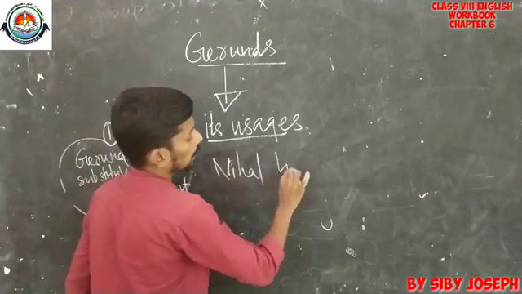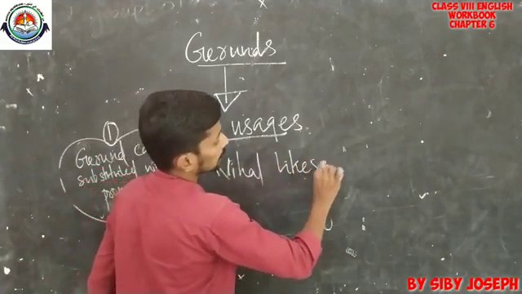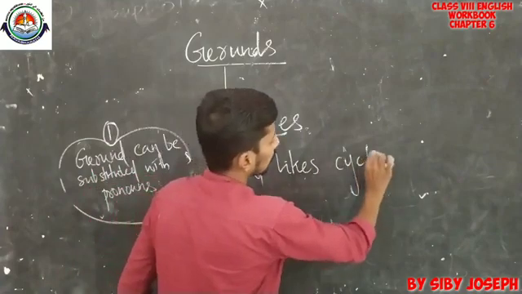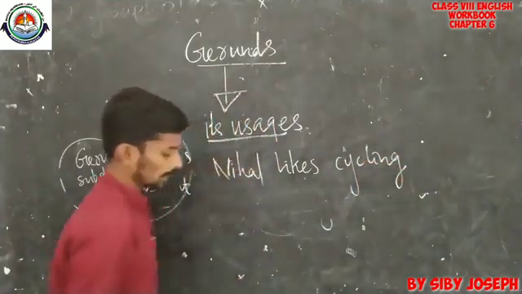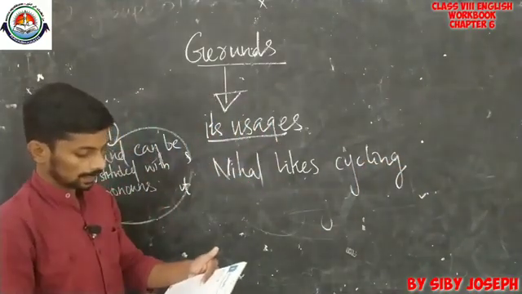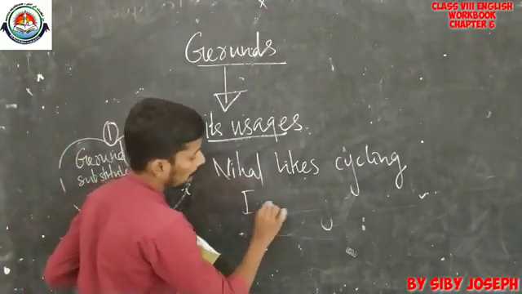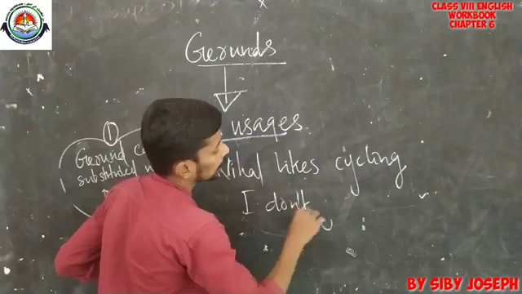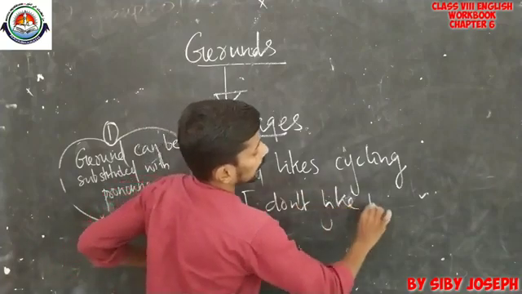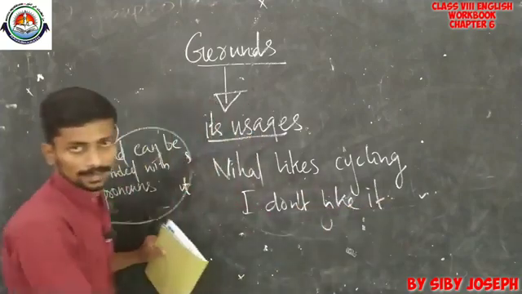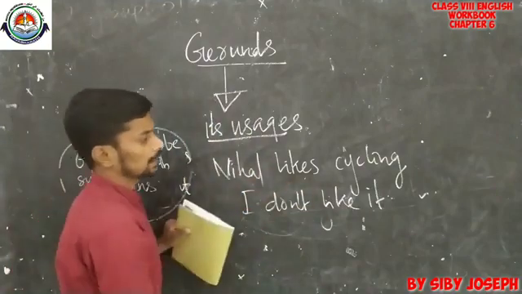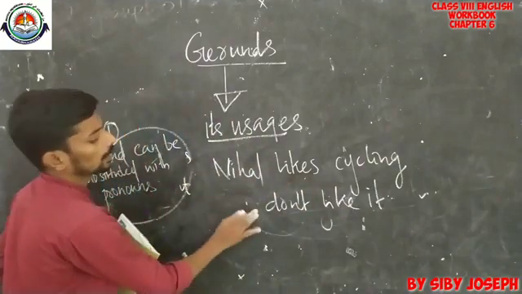Nihal likes cycling. I don't like it. Very simple example. Nihal likes cycling.